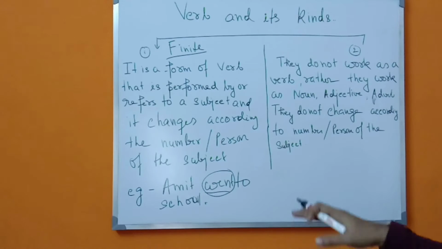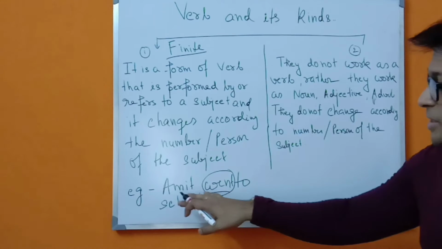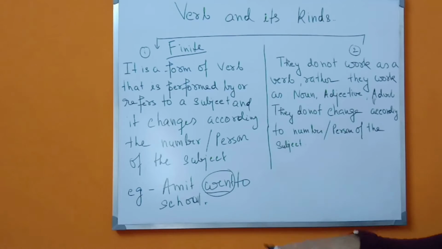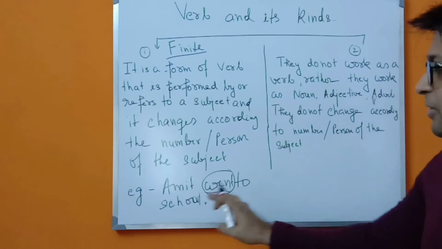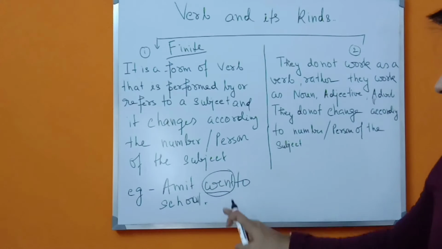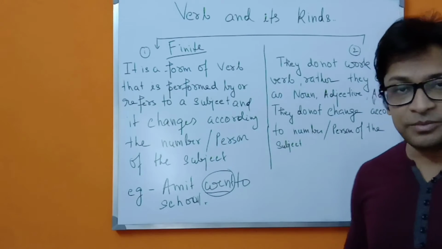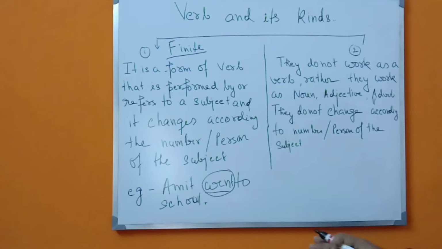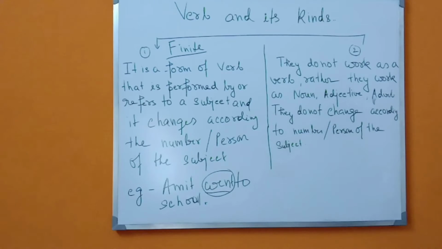So sorry, this is an example of a finite verb. So you have to remember these things. See, for example, Amit went to school. Here the verb represents that the subject is performing something and the verb is acting on the person or on the number of the subject, and it is showing you the exact meaning of the sentence. So you have to remember this, because if you make some mistakes, then it will be wrong.